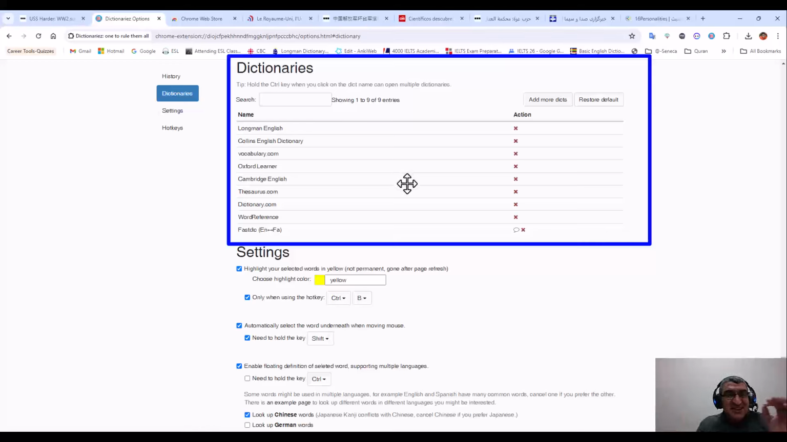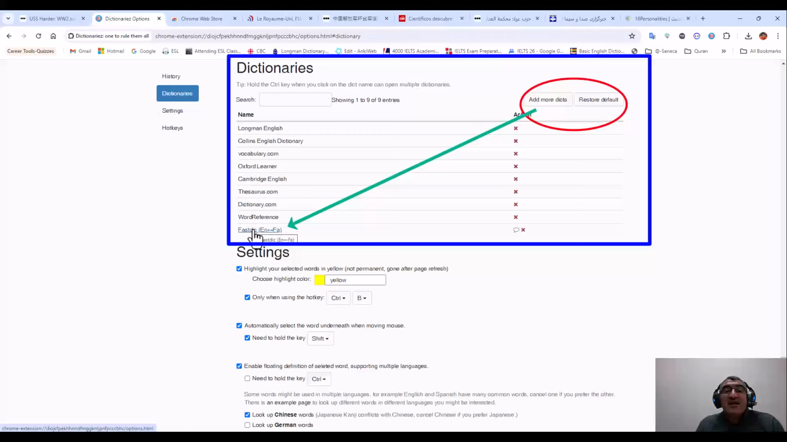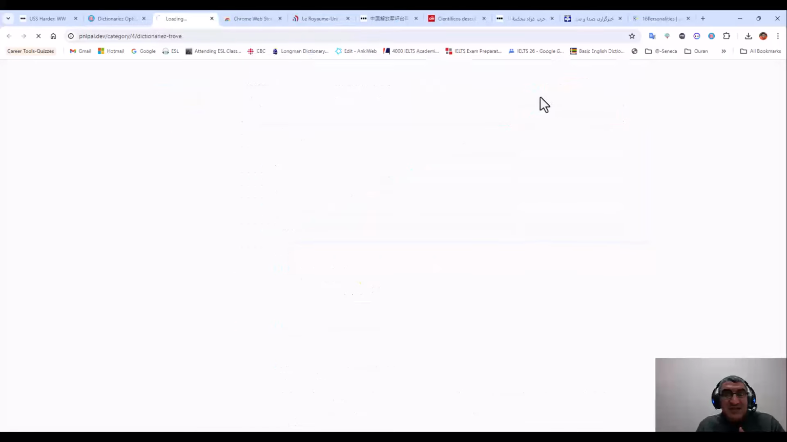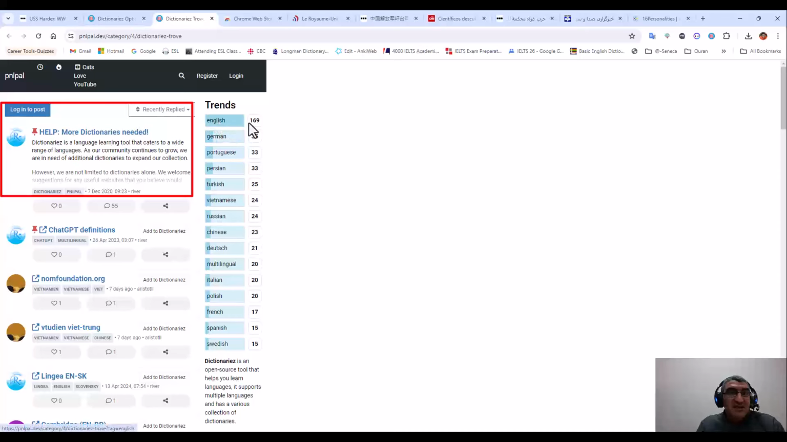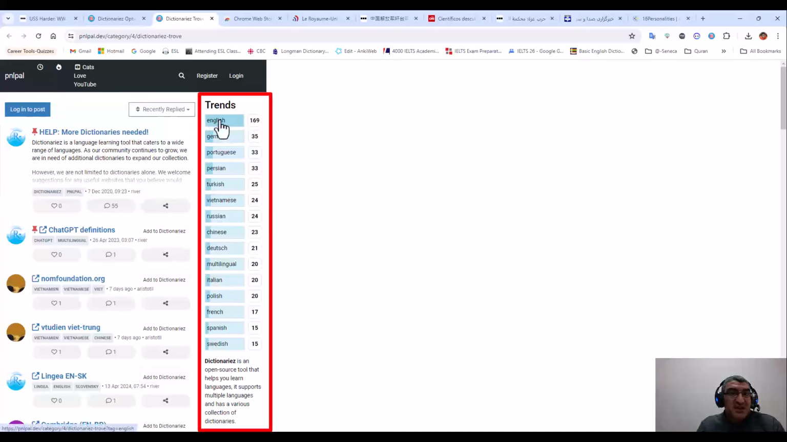And pay attention. This is the very most important part. You can add your favorite dictionary. When you click here, you see I have added, it was not on the default here. I have added my Farsi dictionary here. You can click here, okay, add more dicts. You can access all the dictionaries on the internet. For example, in English, we have 169 dictionaries. You can access all of them.